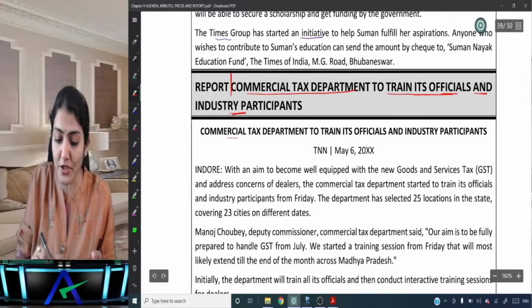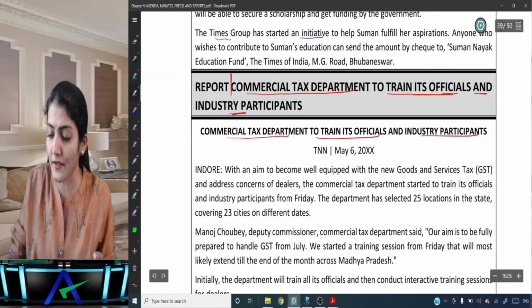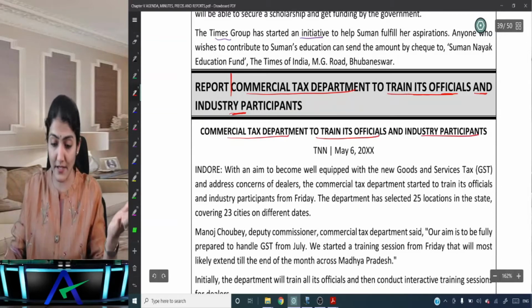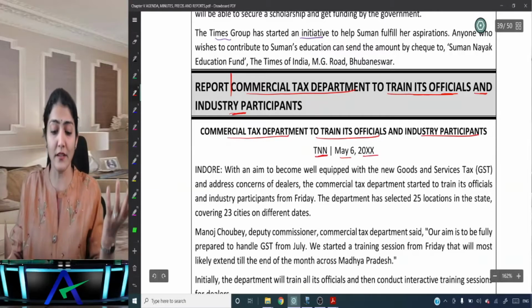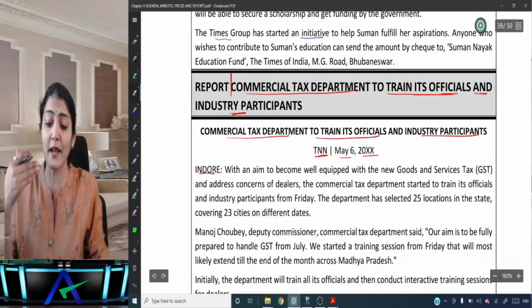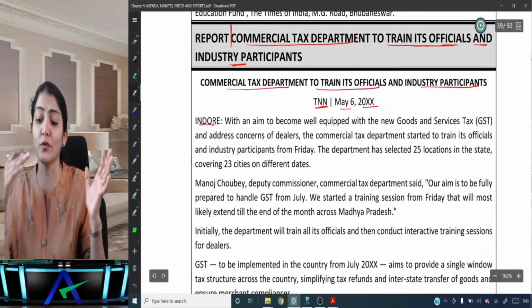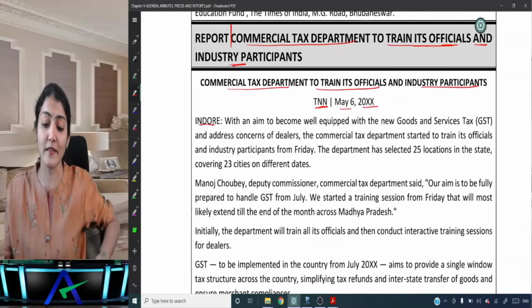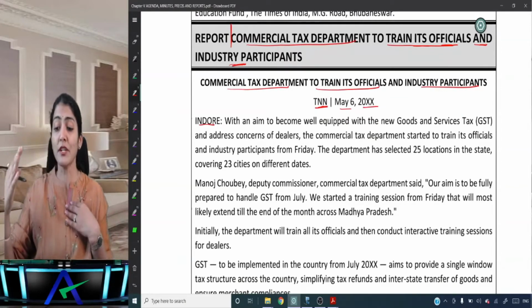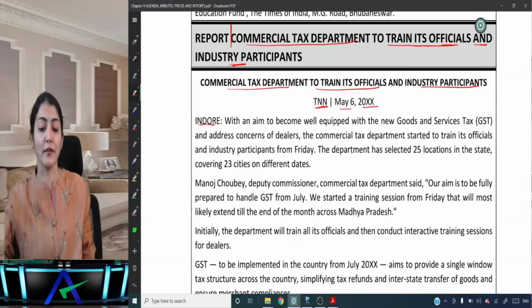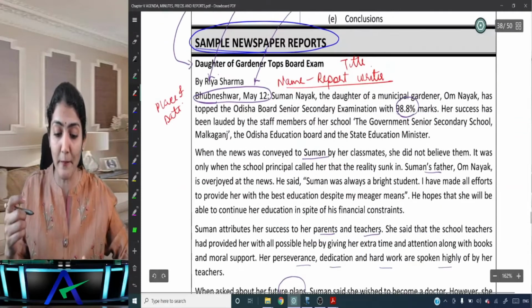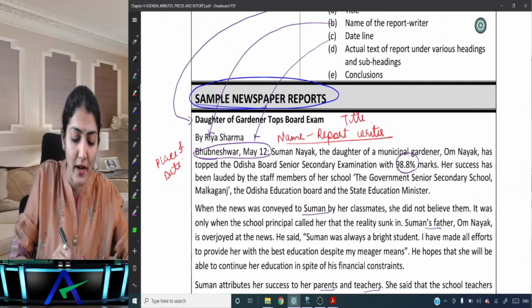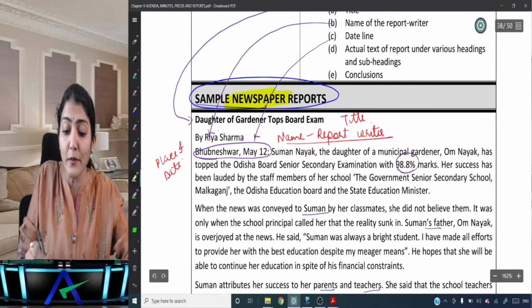Right, so: Commercial Tax Department to train its officials and industry participants. Title, Times News of India Network, May 6, 2023, Indore. With the aim to become well equipped with the new Goods and Services Tax and address concerns of dealers, the Commercial Tax Department started to train its officials and industry participants from Friday. Right, so the examples which we are seeing right now over here are all examples of the newspaper report.